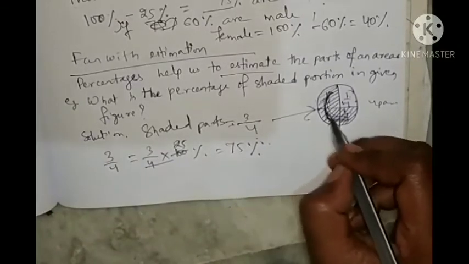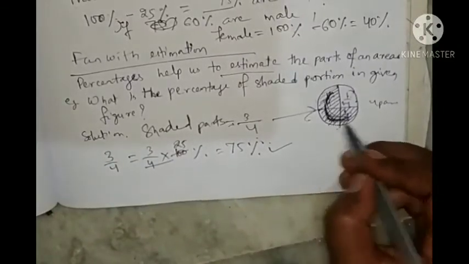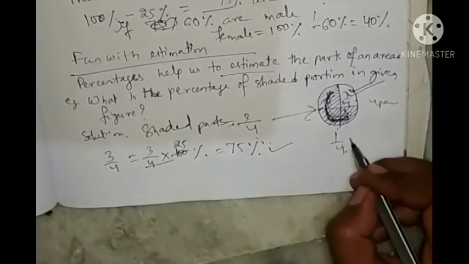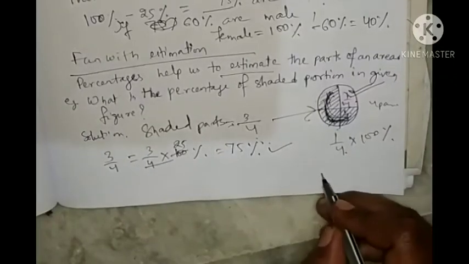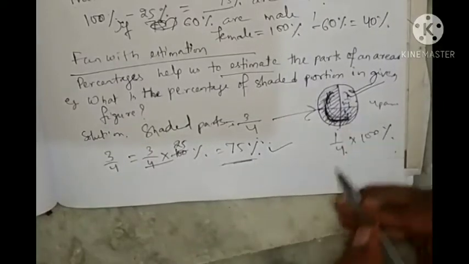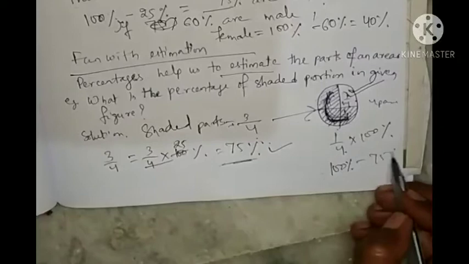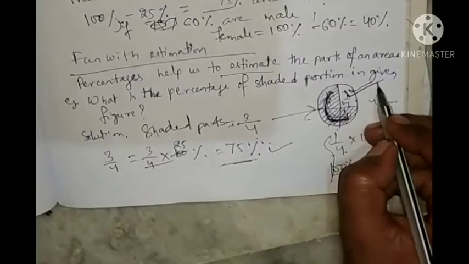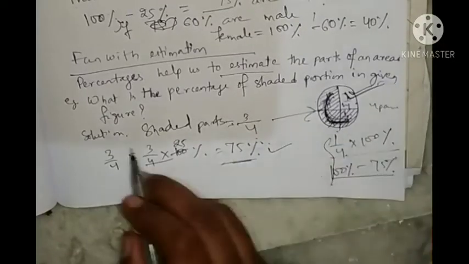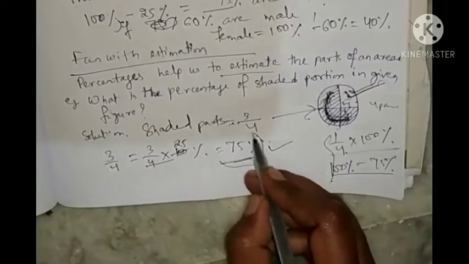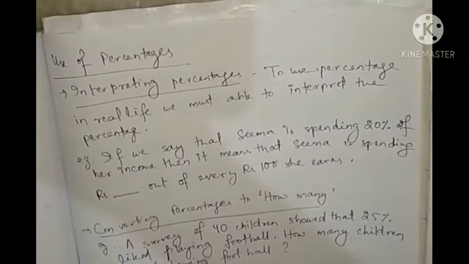So if this is 75%, this is the answer. If this is 75%, what will be the 1/4 part? Either we can find the 1/4 part by doing 1/4 into 100%, or, if this is 75%, you can write 100% minus 75%. So in these two ways you can find the rest of the portion if you want. But here the shaded portion is given. So the percentage of the shaded part is how much? 75%.